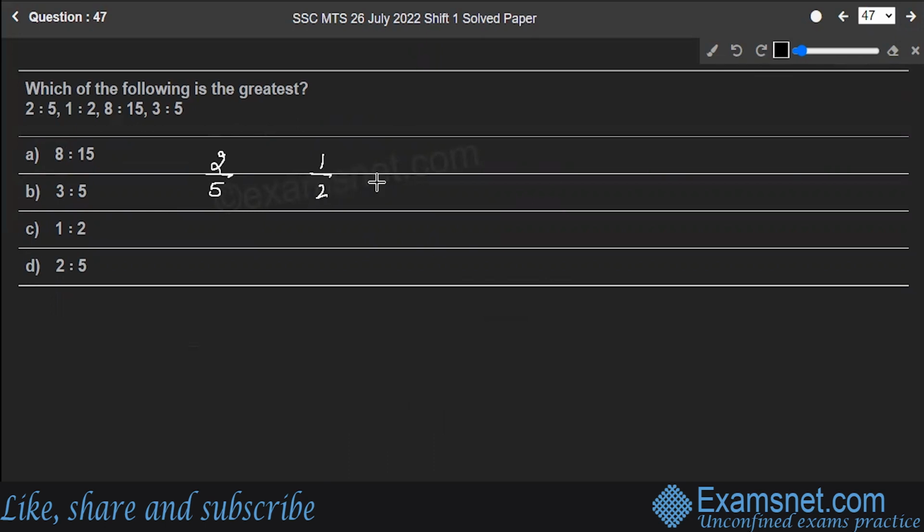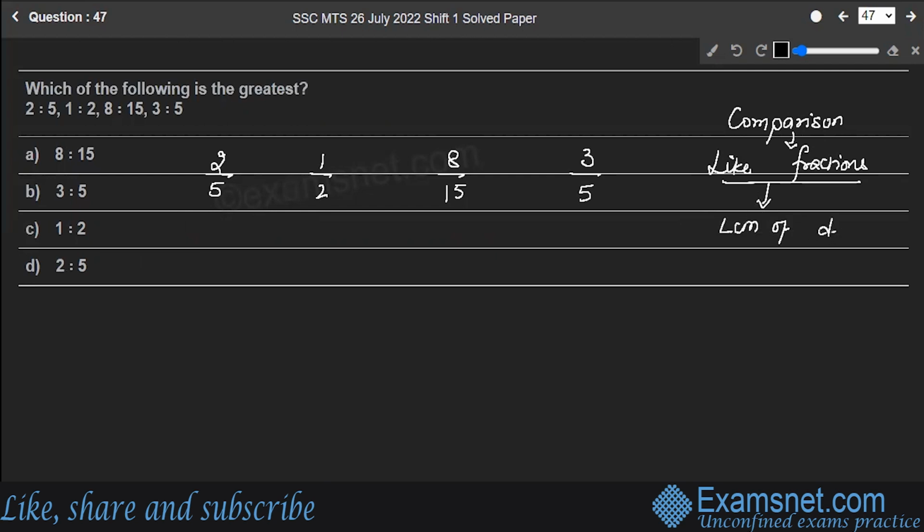The second one, 1 is to 2. The third one, 8 is to 15. And 3 is to 5, the last one. Let's take the LCM. Why? Because we want to make all of them into like fractions. We want to compare them. We have to convert them into like fractions if we want to compare them. So the very first step in doing the comparison is to convert them into like fractions. And for converting them into like fractions, we have to find out the LCM of the denominators.